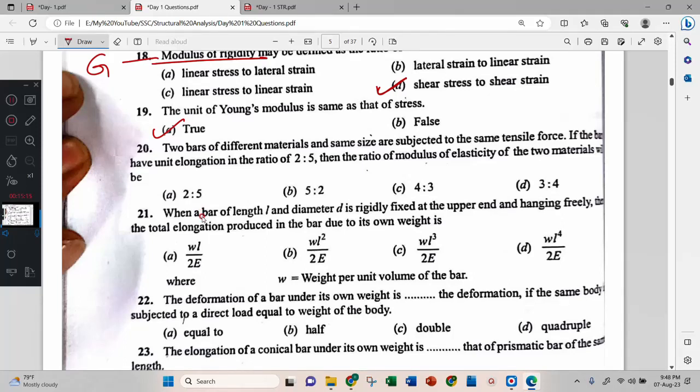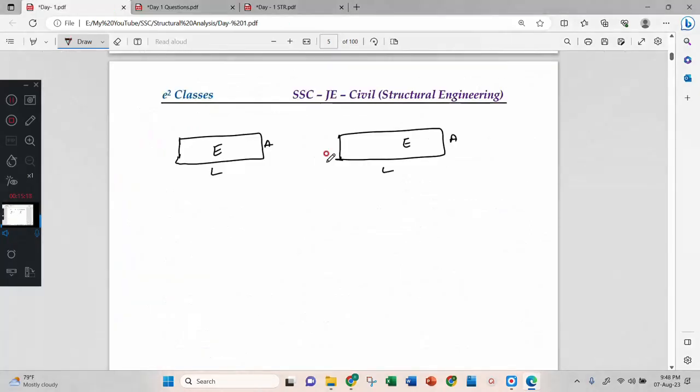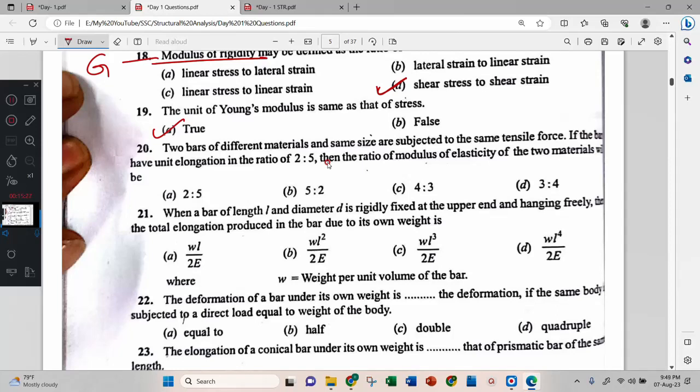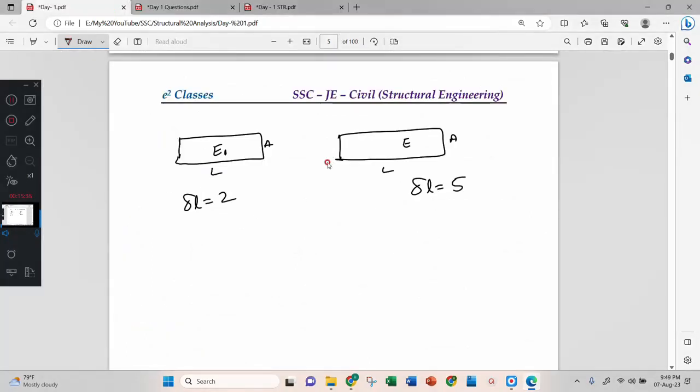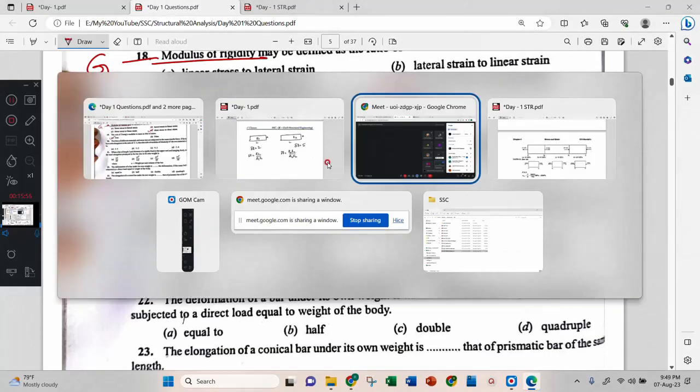If the bars have unit elongation in the ratio 2 is to 5, this one delta L 2, this one delta L 5, then the ratio of modulus of elasticity of the two materials will be, oh sorry, different materials, E1 and E2. They are asking what is the ratio of these two materials. Delta L equal to P1 L1 by A1 E1, delta L equal to P2 L2 by A2 E2. Correct?